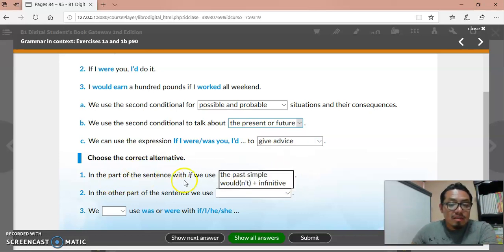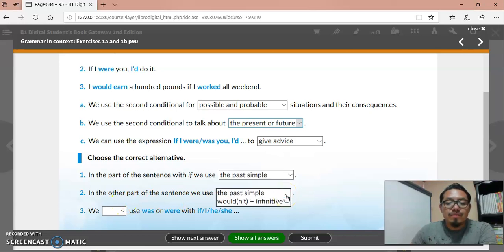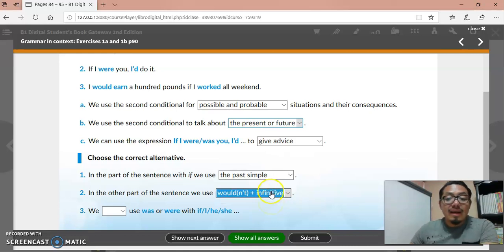In the part of the sentence with if, the condition, we use the past simple. In the other part of the sentence, we use would, wouldn't. Well, the modal would, wouldn't. And infinitive it says here, but I prefer base form verb, no?